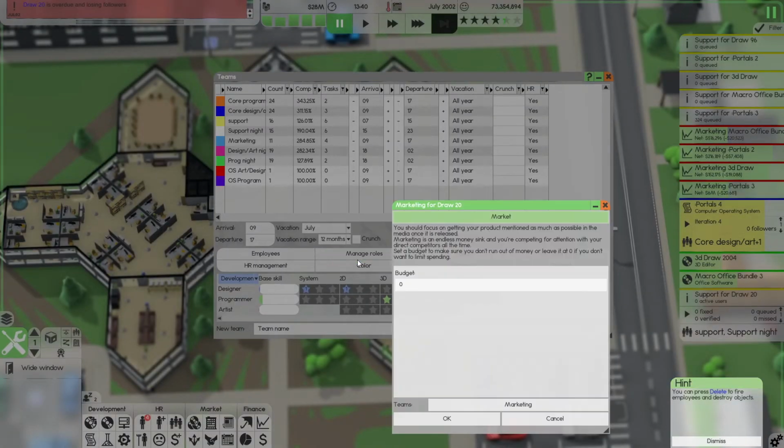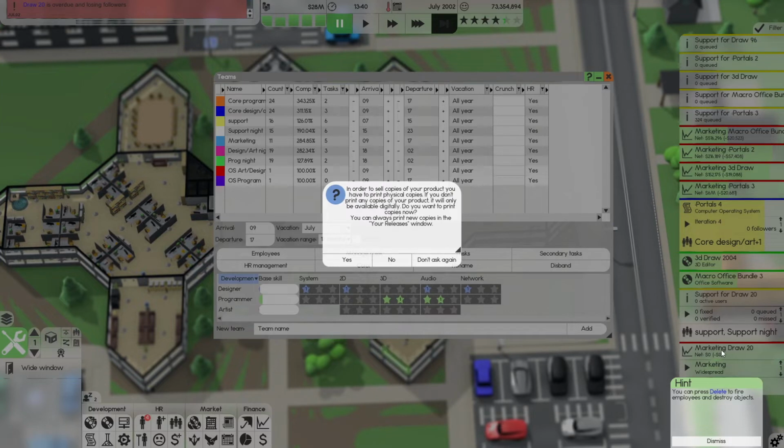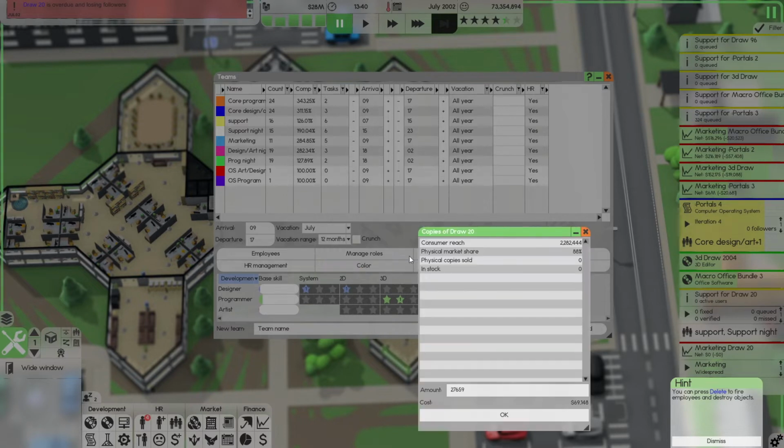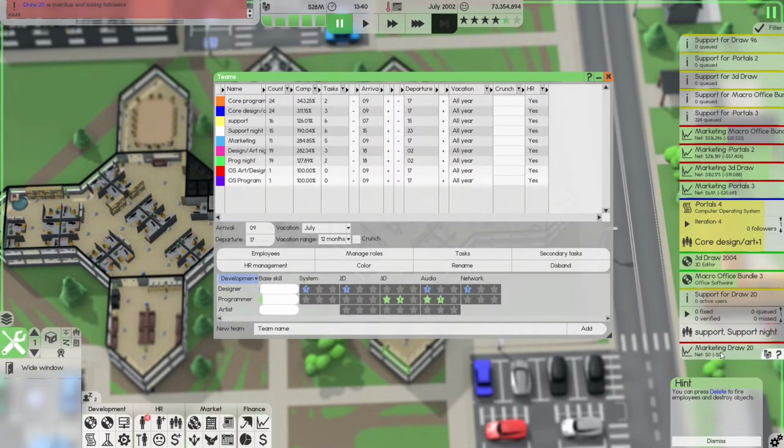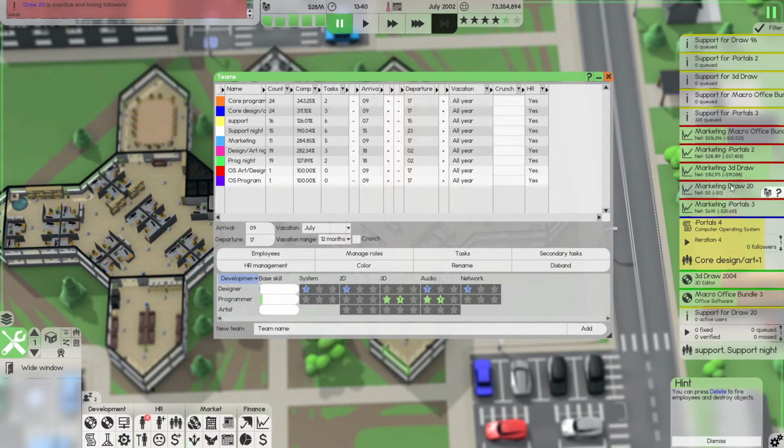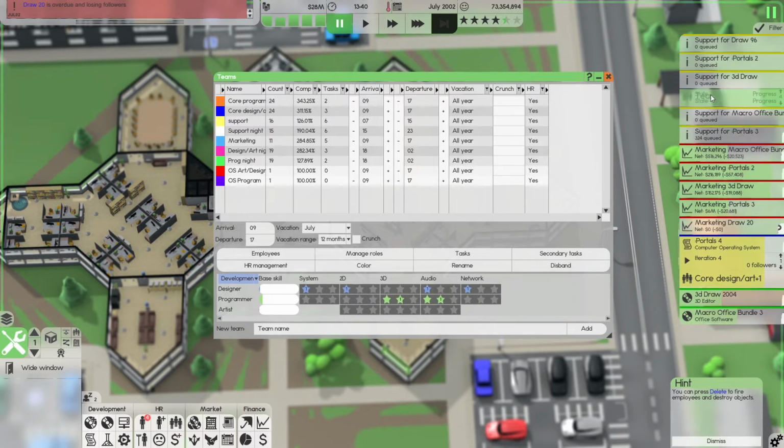Yes. Do you want to start marketing Draw? I do. I want $44,000 marketing. Do I want to order it in, or do you have to print? Let's just order in. That's fine. I will order it in. I'm going to shrink this up here and get it down there. Something weird was happening. We're going to throw support up here.